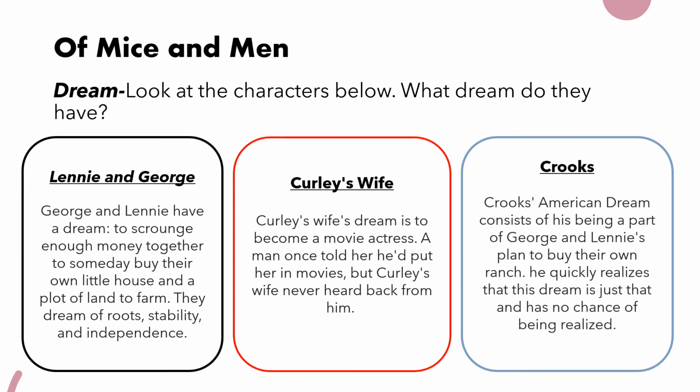So Crooks' American dream consists of his being a part of George and Lenny's plan to buy their own ranch. He quickly realises, however, that this dream is just that, and that he has no chance of it ever being realised. So he's, if anything, the more aware person of the situation that they're in. He realises that their dream is simply a dream and nothing that's actually going to become reality.